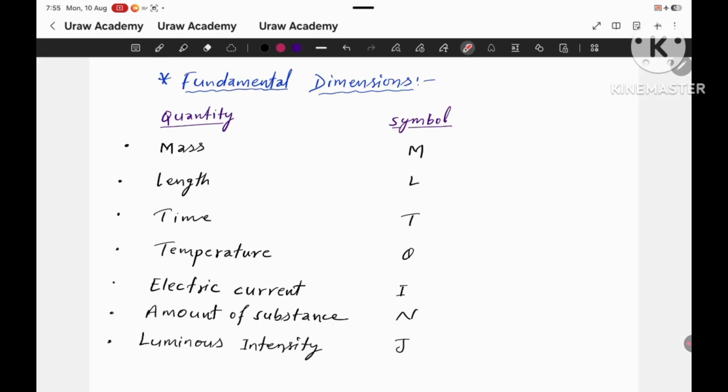Here are the fundamental dimensions and their symbols. For mass it is M, length L, time T, temperature theta, electric current I, amount of substance N, and luminous intensity J.